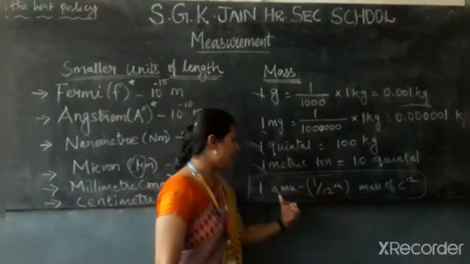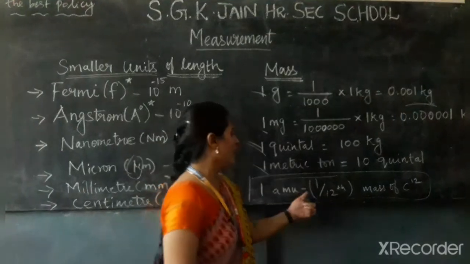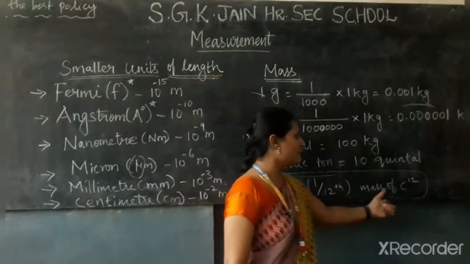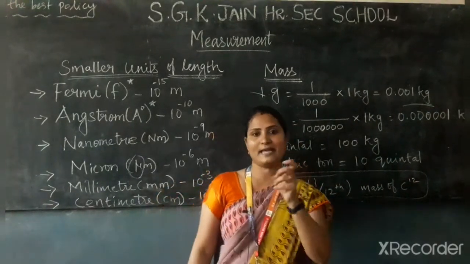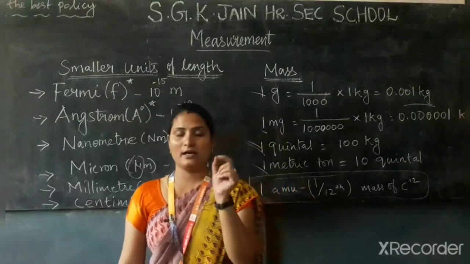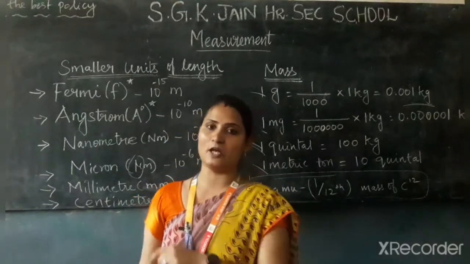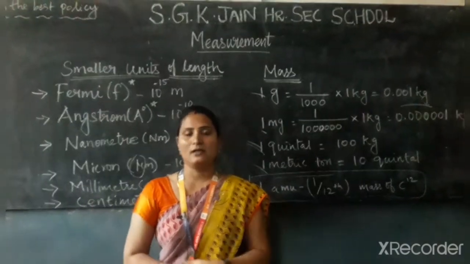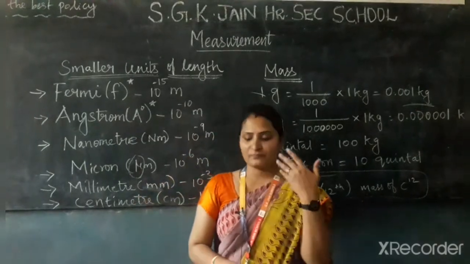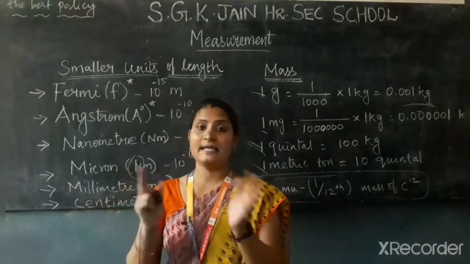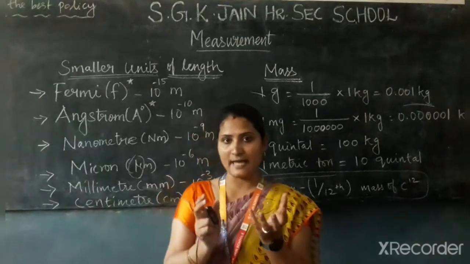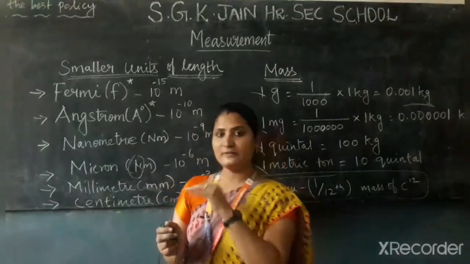Here 1 AMU is equal to 1/12th the mass of a carbon 12 atom. Okay, so this is what we consider as 1 AMU. It is used to find out the mass of the subatomic particles. Then the additional thing is the liter. The liter can be used to measure liquids, the mass of the liquids.